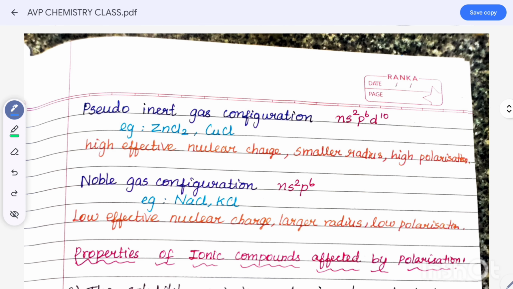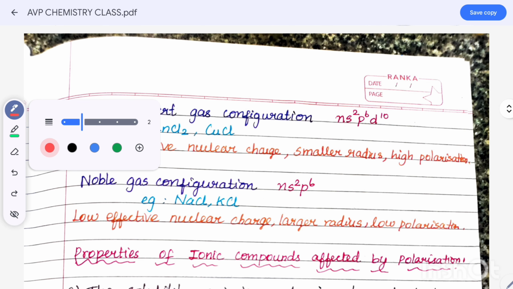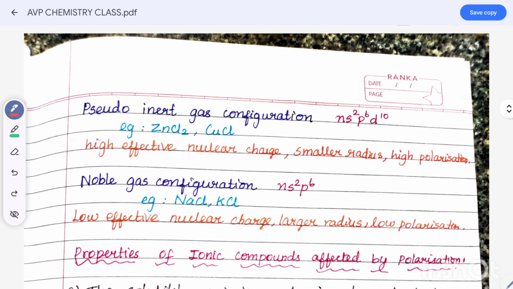Next, pseudo inert gas configuration. This is also one important question. First, know the order. What's the order? ns2, np6, nd10. இதில் என்ன தெரியுது?